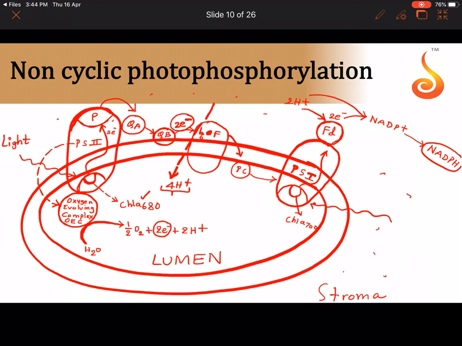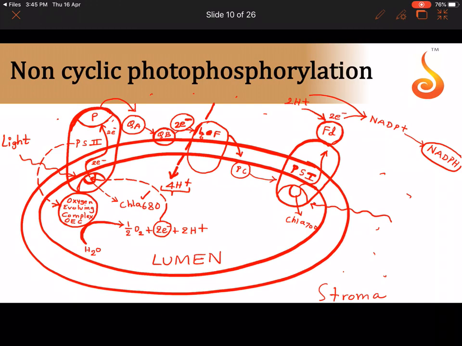Now remember that when light fell onto chlorophyll A, it gave out 2 electrons. So now it is short of 2 electrons because it has given away the 2 electrons. So these 2 electrons will fill the gap which is created in the chlorophyll A molecule that has now become oxidized. So whatever electron the chlorophyll A680 lost, it will be replenished with these 2 electrons.